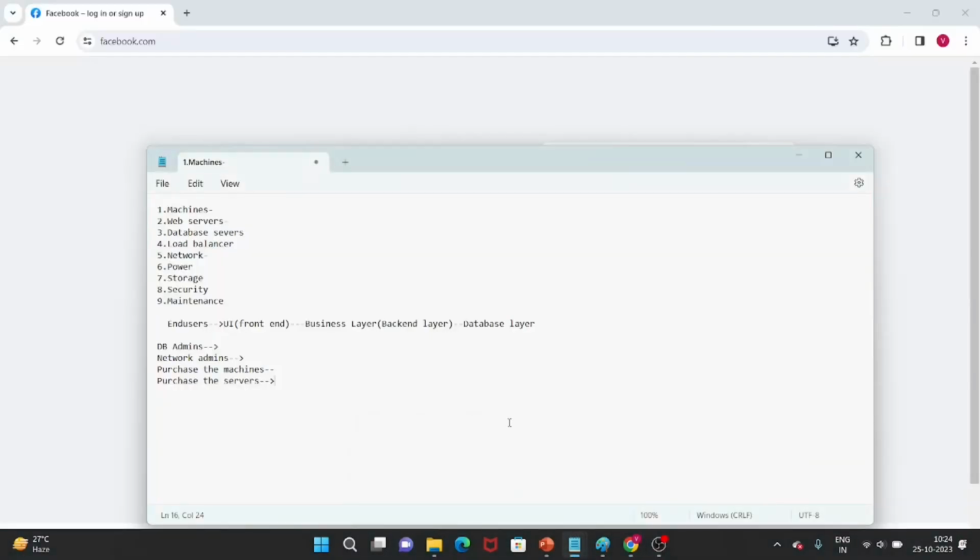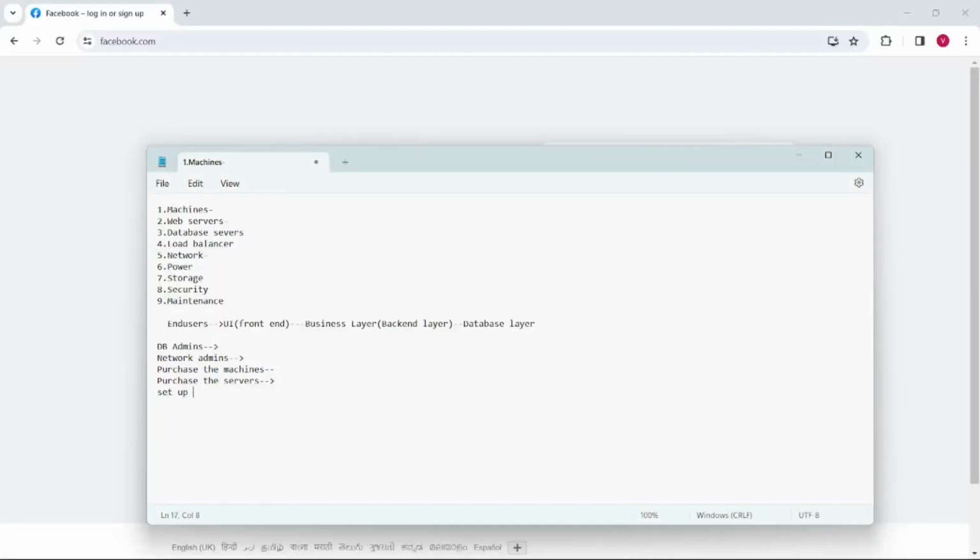Okay, and then we need to set up the network. Okay, we need to set up the network, and we need to set up the power backup for the machine.